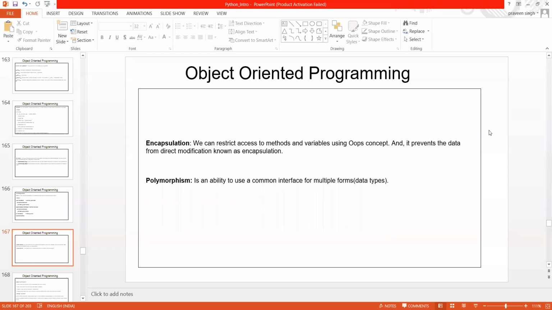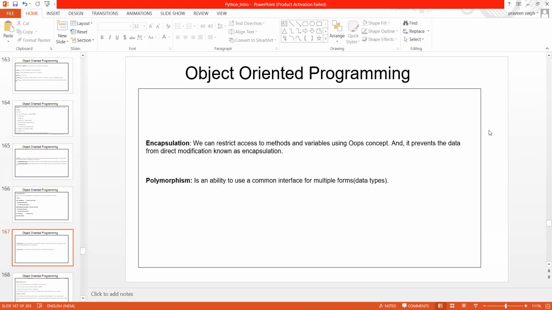Now how can we do that? That is possible only through the OOPS concept. In OOPS there is encapsulation, which tries to restrict your methods as well as your variables. Suppose you wanted to provide access to someone else, or use a few methods for your purpose, or maybe you wanted to restrict your method from being used by someone else.